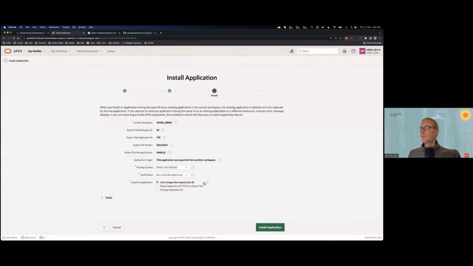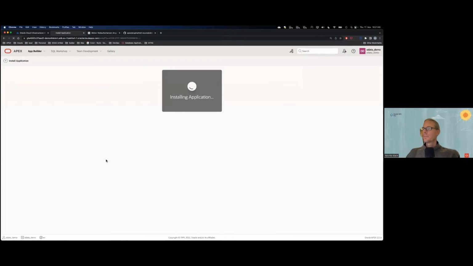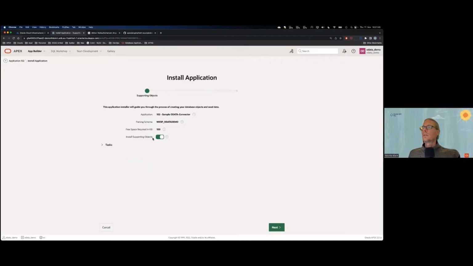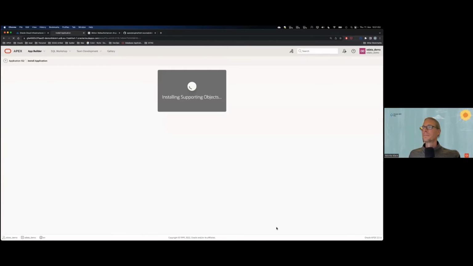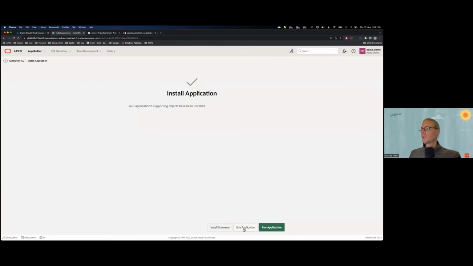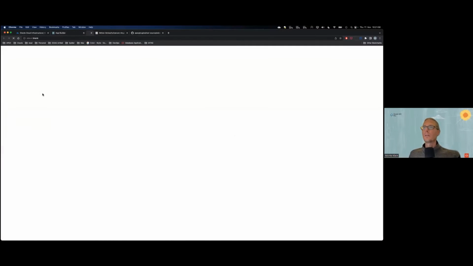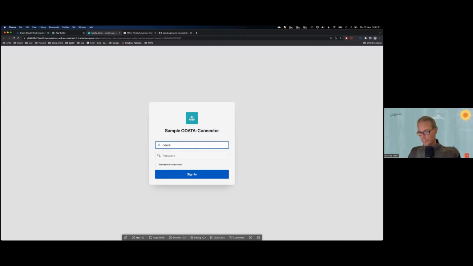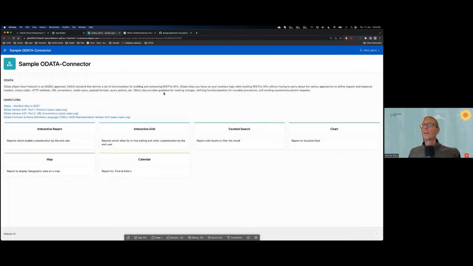So let's see, auto sign. That's fine here. Let's go on. Make sure you leave install supporting objects enabled. I'll explain later why. And just install the application. So, got installed. Let's run it. Okay, this is how the demo application looks.